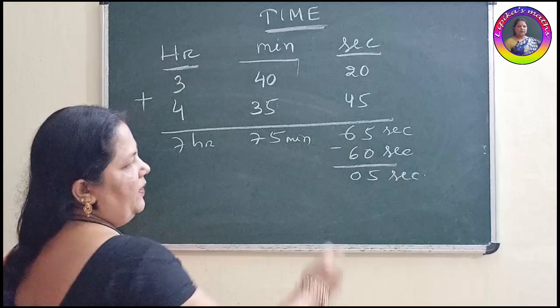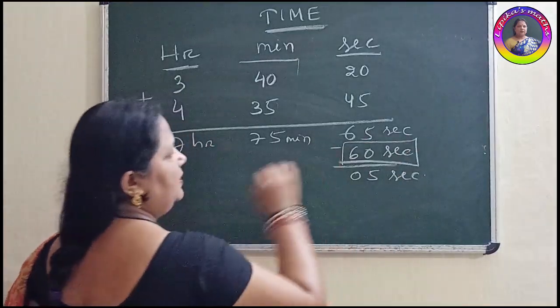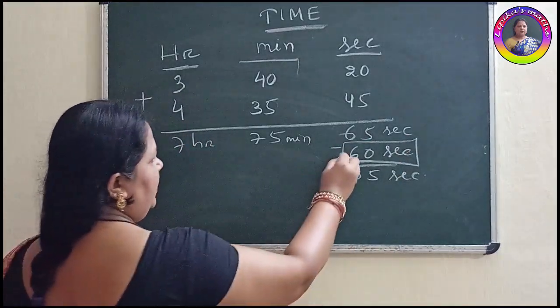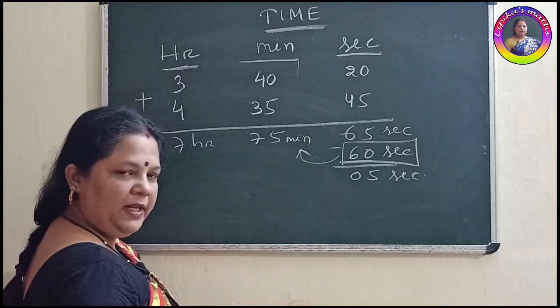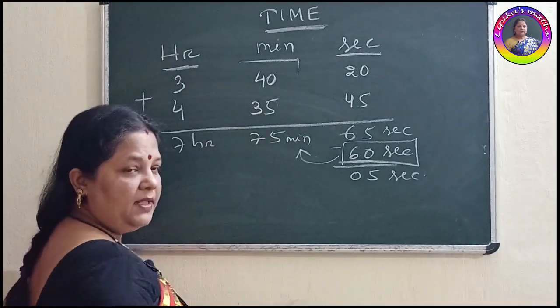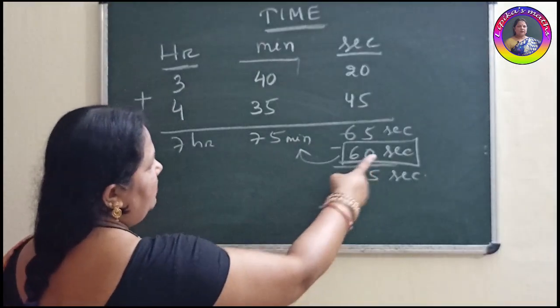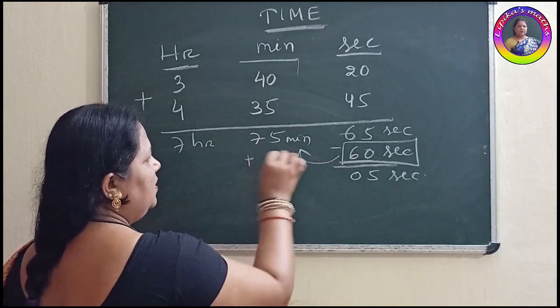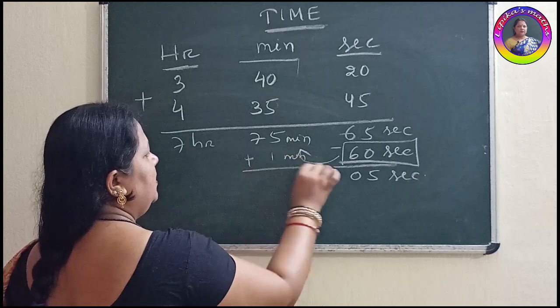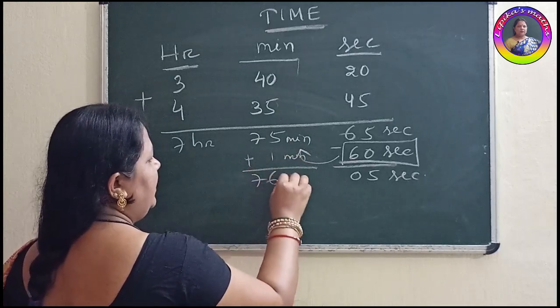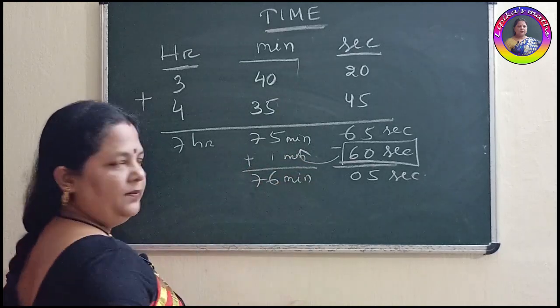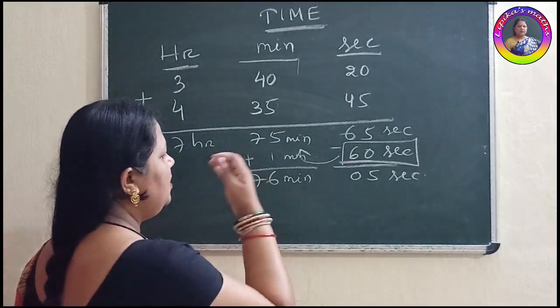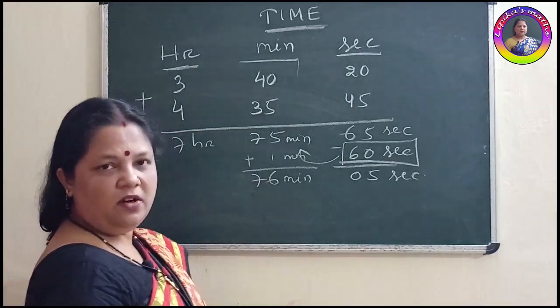Clear? Then what to do with this extra 60? It will be carried to the next place, means to minute place. 60 seconds when it will come to minute part, it will convert into 1 minute. Here we got 76 minutes. Clear? But here also 76 minutes is not allowed.